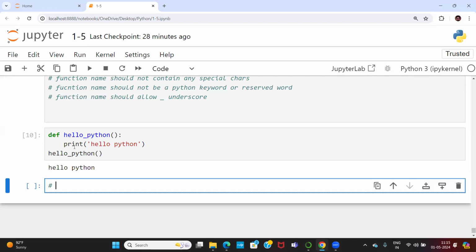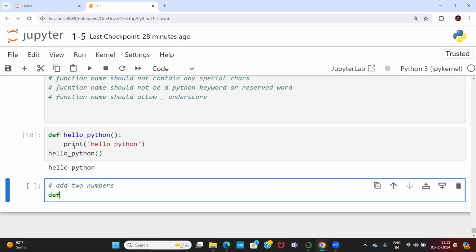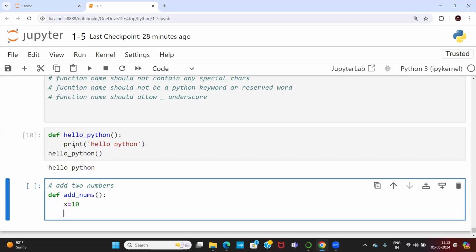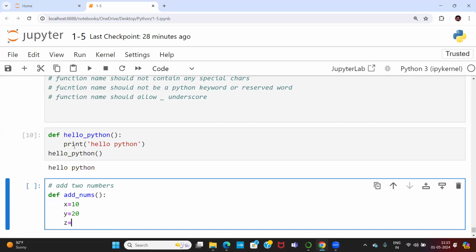So let me write one more simple example: add two numbers. Okay, def add_nums, colon. x is equal to 10, y is equal to 20, z is equal to x plus y. And finally, I want to print z.